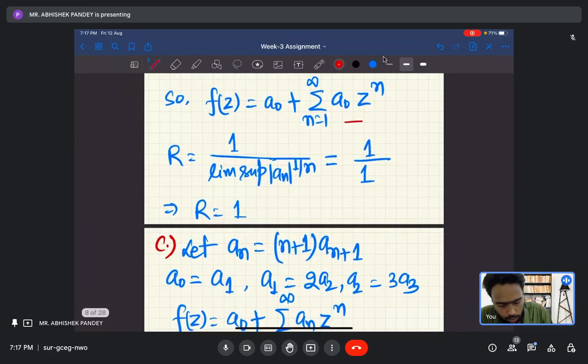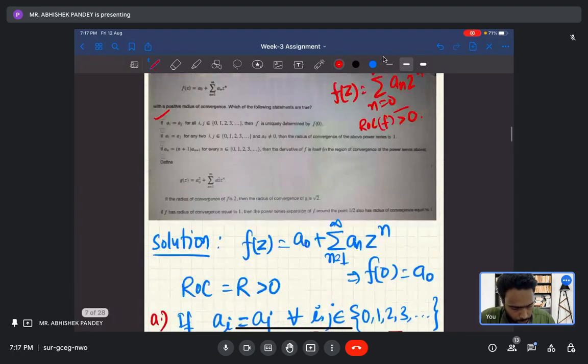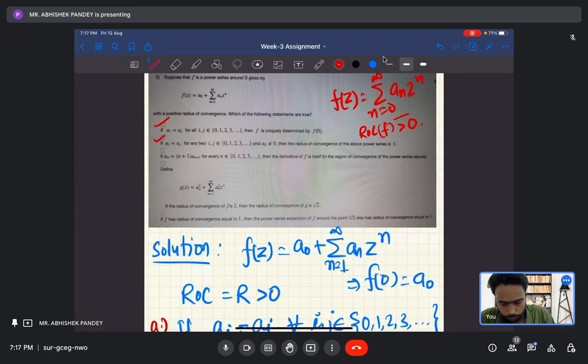ROC will be 1 upon limit supremum of mod a_n to the power 1 upon n, and this will be nothing but 1, because a_n is constant. So r is 1, so the radius of convergence is 1. So this is also true. Fine. Is it fine to everyone?